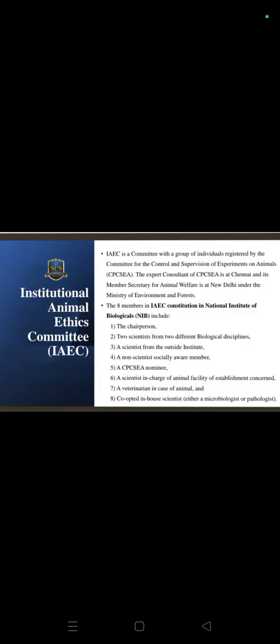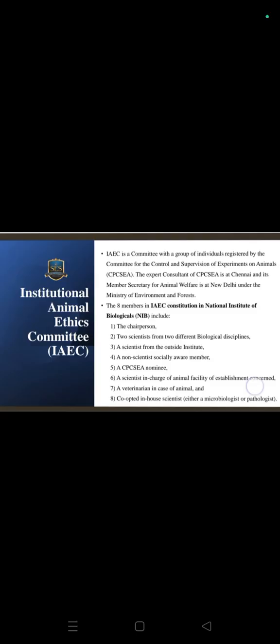The 8 members in the Institutional Animal Ethics Committee constitution in the National Institute of Biologicals include the chairperson, two scientists from two different biological disciplines, a scientist from outside the institute, a non-scientist socially aware member, a CPCSEA nominee, a scientist in charge of the animal facility of the establishment concerned, a veterinarian in case of animal, and a co-opted in-house scientist, either a microbiologist or pathologist.